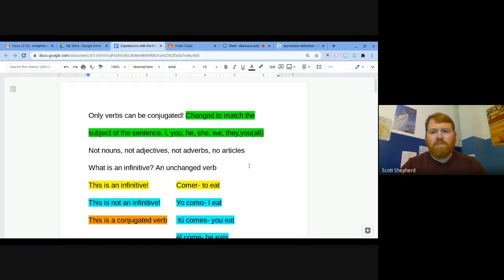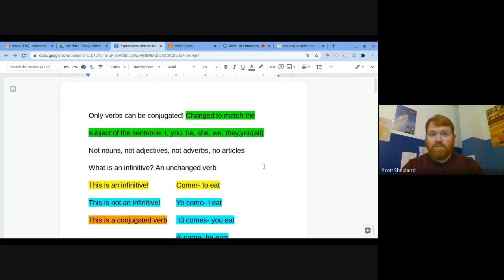I hope everybody's doing well out there. I'm going to share my screen with you so that you can see what I'm looking at. I will be switching between screens here to show you expressions with the infinitive.